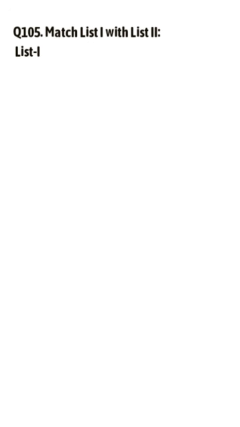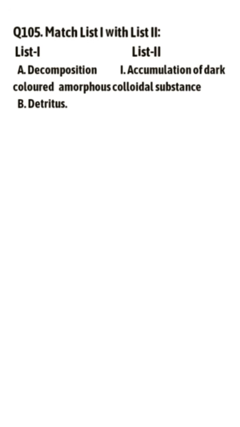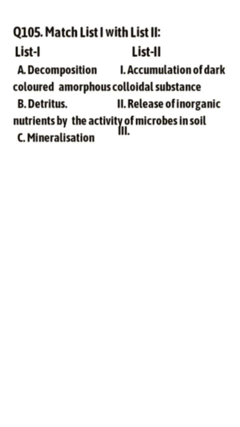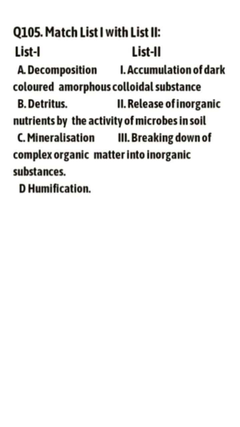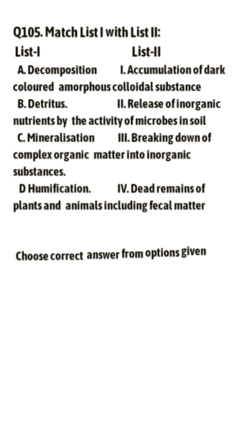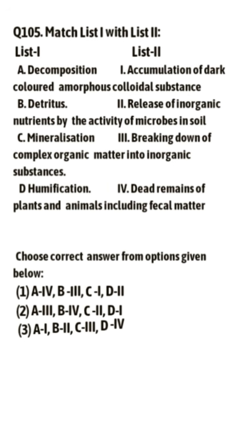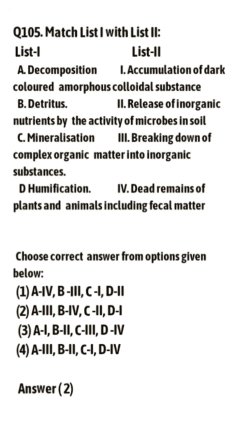Match list 1 with list 2. List 1 is the process and list 2 is the explanation. Decomposition. Decomposition is basically the breaking down of complex organic matter into inorganic substance. Detritus is the dead remains of plants and animals, including fecal matter.